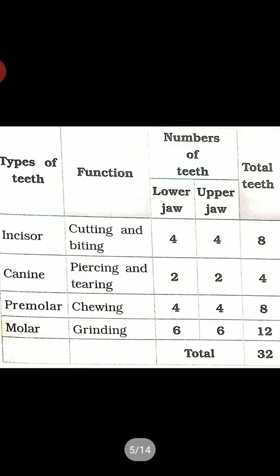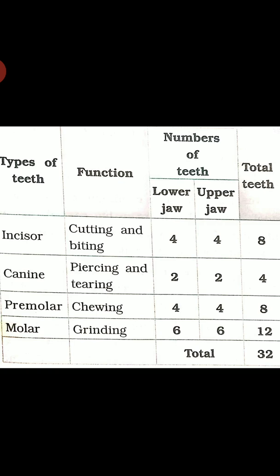So you can see in this chart how many teeth there are and what the function is, given clearly. The first one, incisors, the function is cutting and biting. The number in the lower jaw 4, in the upper jaw 4. You can touch and count. So total 8 incisors you have. Now canine, the function is piercing and tearing. Number lower jaw 2 and upper jaw 2.